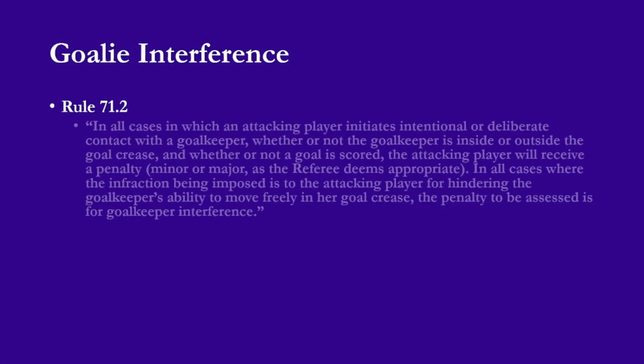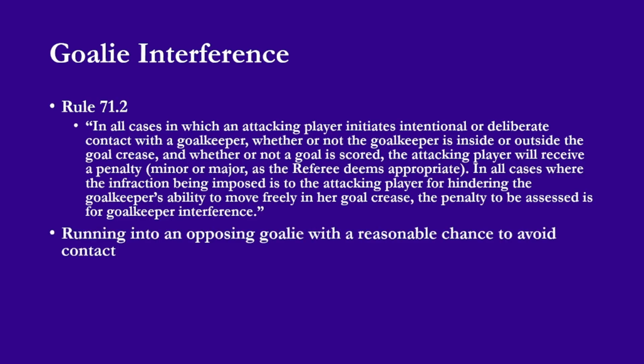All right, very similar to interference is goalie interference. It tends to be everyone's favorite rule when it comes to goals being allowed or disallowed. I'm not going to be going over that in this, but I will talk about it when it becomes a penalty. Goalie interference, to put it bluntly, is running into the goalie. There's incidental contact over the course of a play that may happen, but the penalty comes when the player directly runs into or falls on the goalie, whether they're inside or outside the crease.